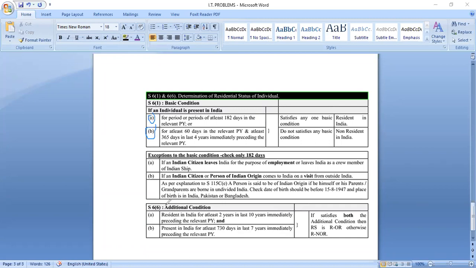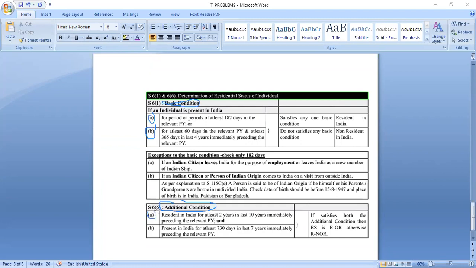This is the basic condition, and this is the additional condition. Again, there are two rules. What is the first rule? Rule A: you should stay in India for at least 2 years in the last 10 years, immediately preceding the relevant previous year. So 2 out of 10. You should stay in India for 2 years in the last 10 years. You have to leave the previous year. This is rule A.